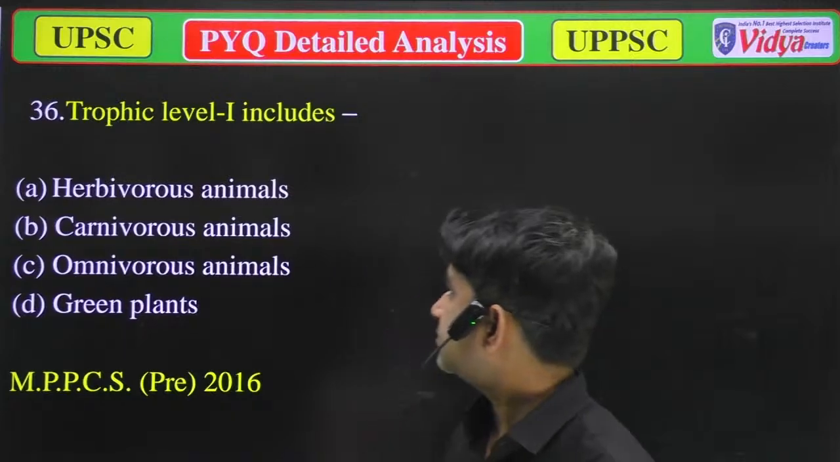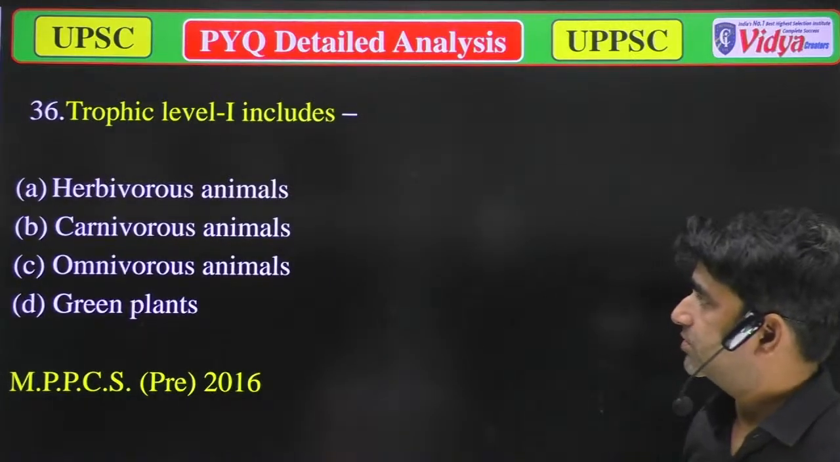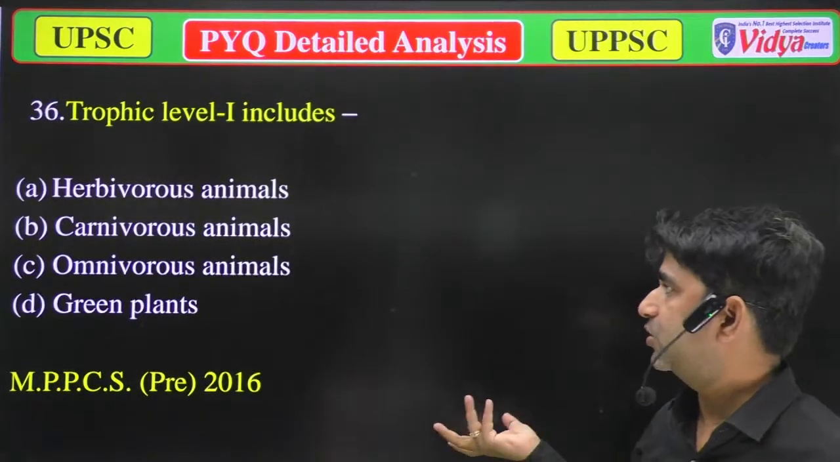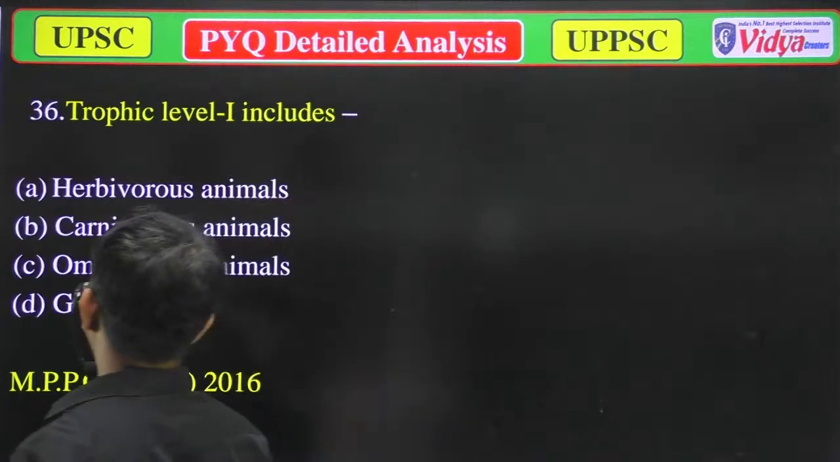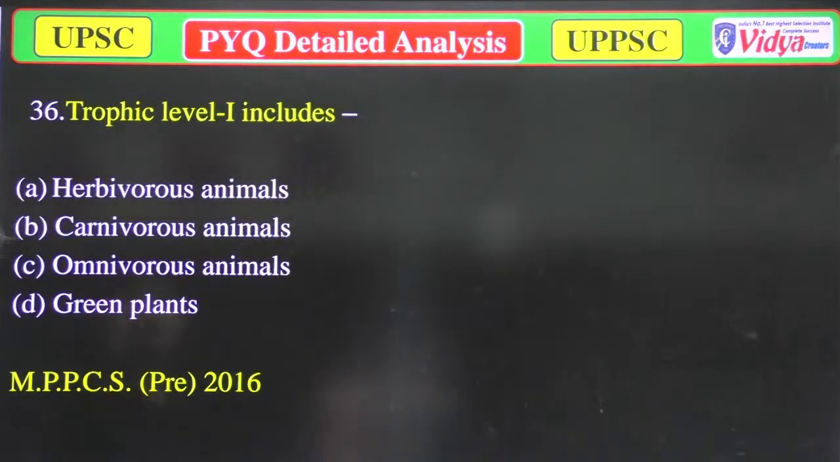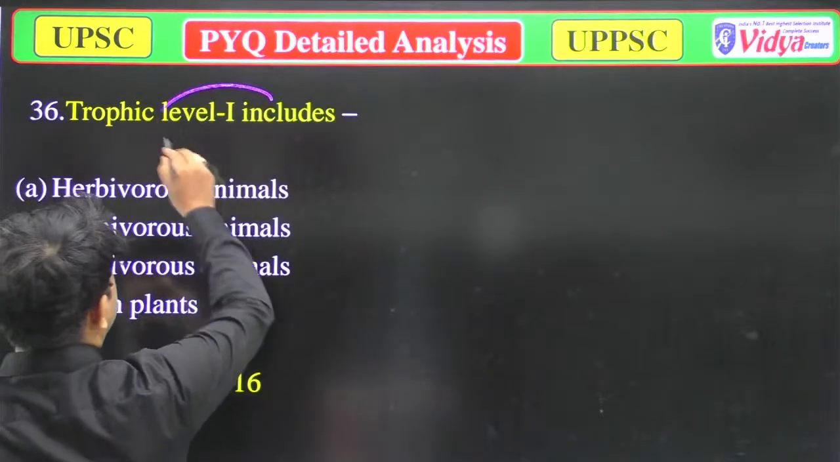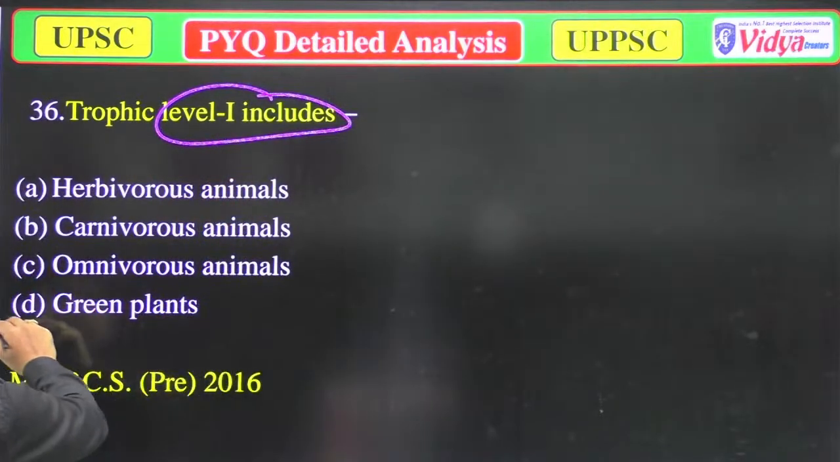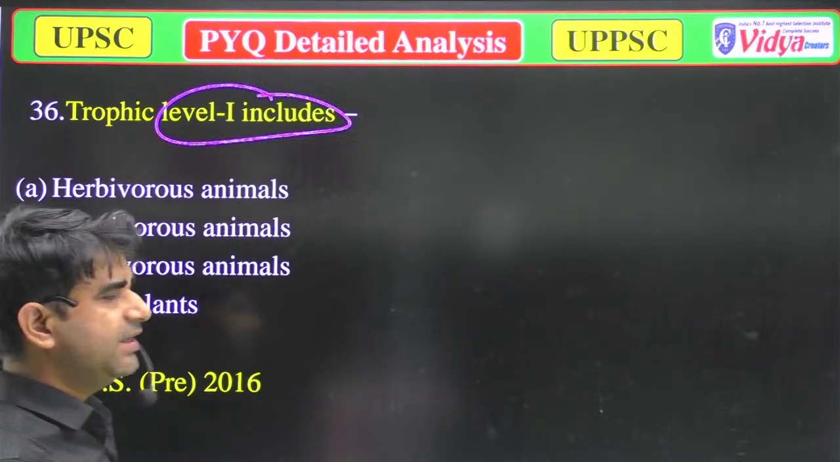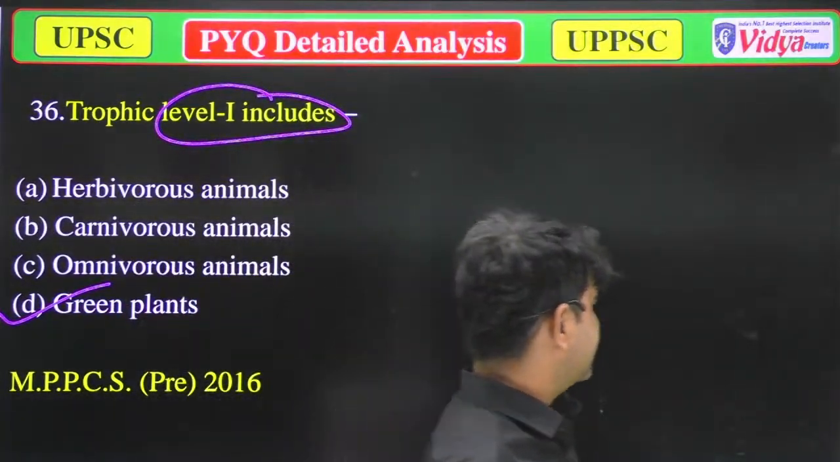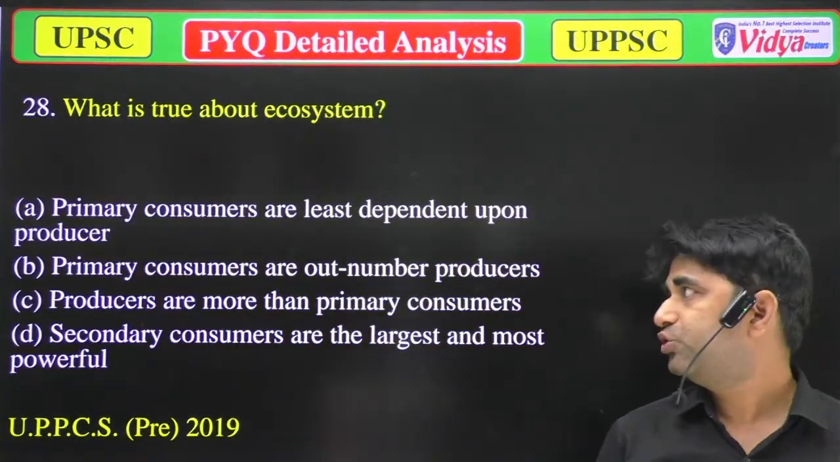Now, trophic level includes what? A, herbivorous animal. B, carnivorous animal. C, omnivorous animal. And D, green plants. We are talking about the first trophic level. So the first trophic level generally includes green plants. Mainly green plants are kept in the first trophic level. Now we'll move to the next question.